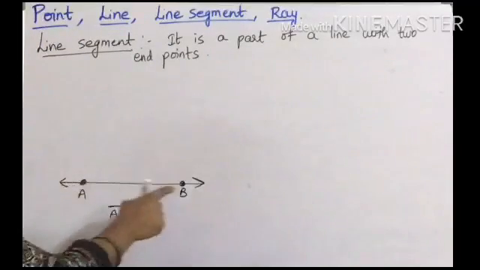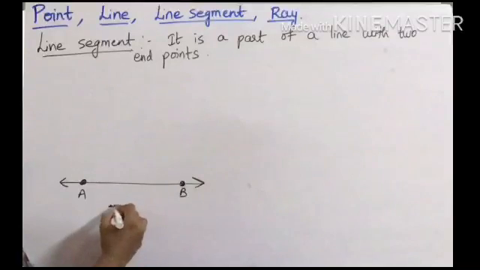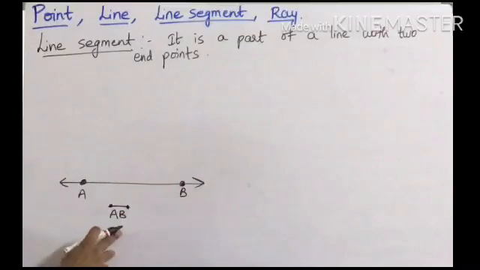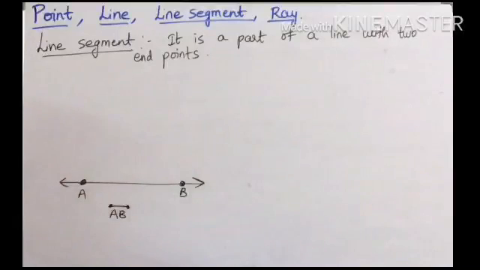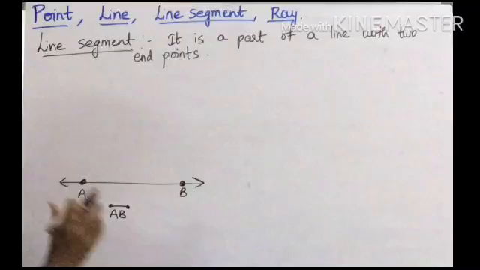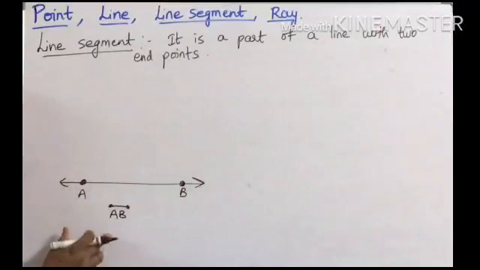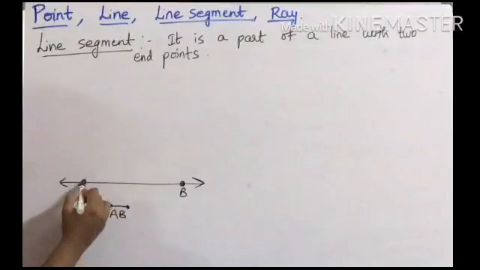If I take from A to B here, this is the symbol, okay, with end points. So it is read as line segment AB, okay. So it is a part of a line that is bounded by two distinct end points. This line segment has 2 points A and B whose length is fixed here, okay. The length of this line segment is the distance between its end points from A and B.